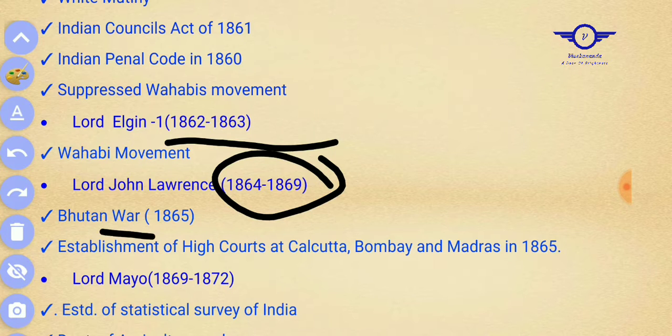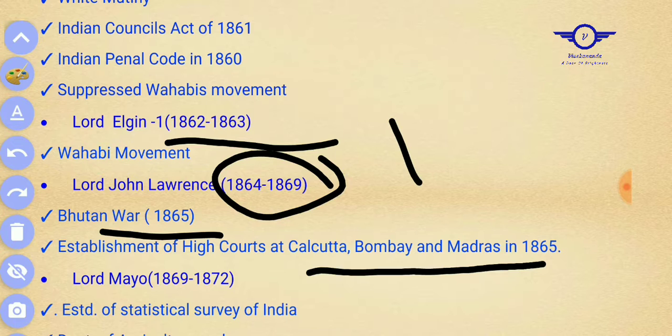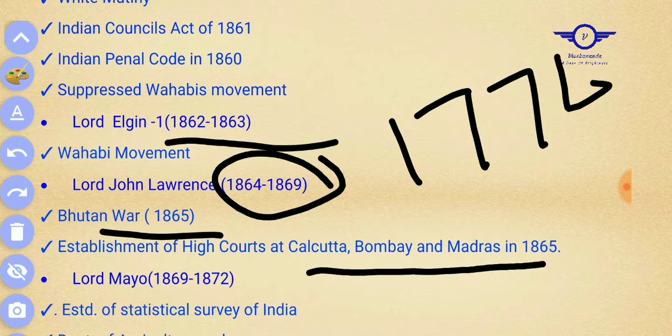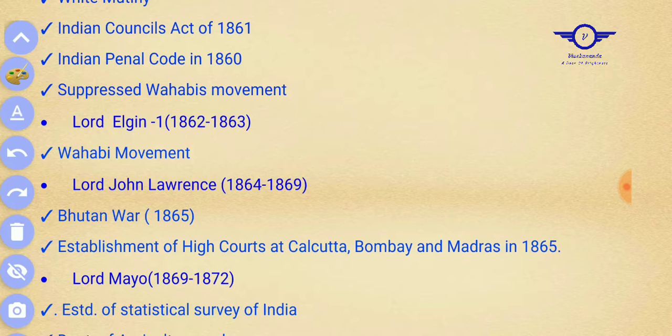Important events: Bhutan War 1865, and establishment of High Courts at Calcutta, Bombay and Madras in 1865. So if I ask you, when was the High Court of Calcutta established? The answer is 1865. But remember, when was the Supreme Court established in Calcutta? That is 1774, and the first Chief Justice of the Supreme Court was Sir Elijah Impey. Okay, now move on to the next one.